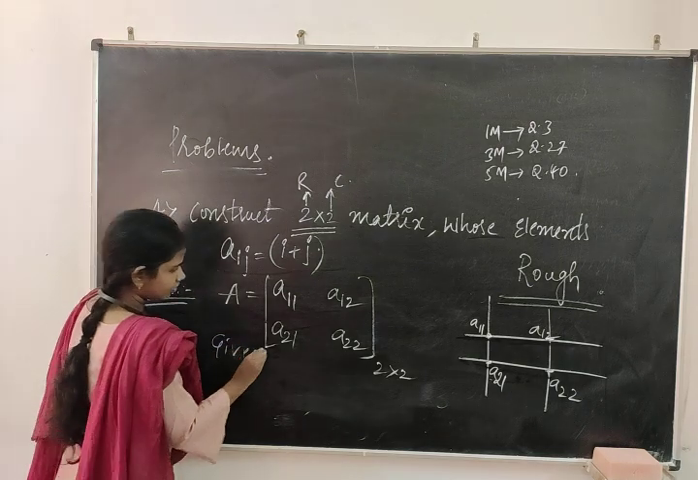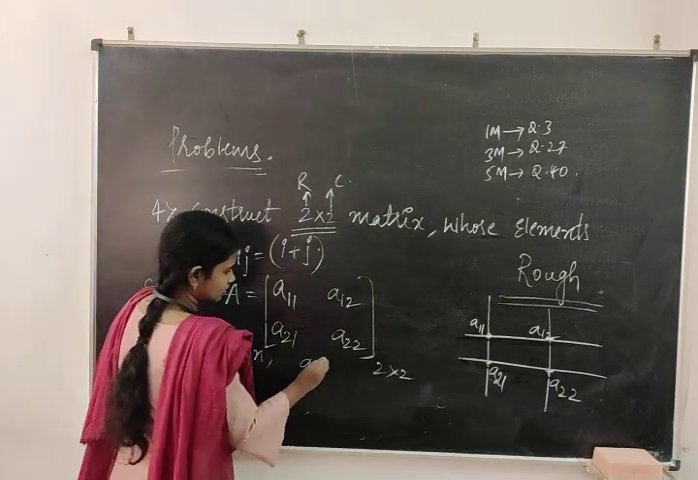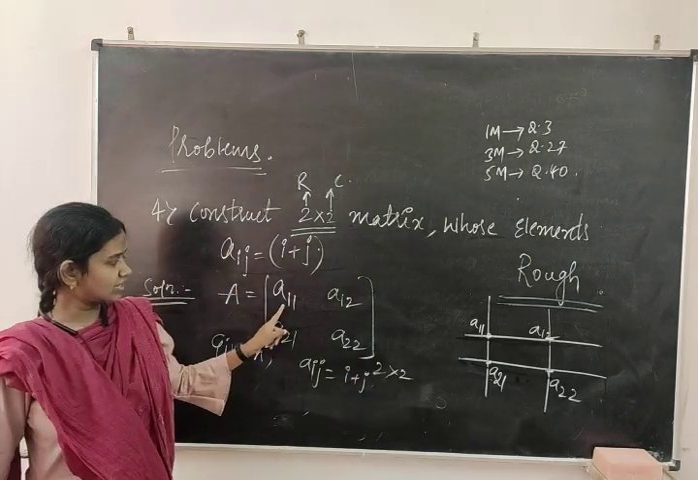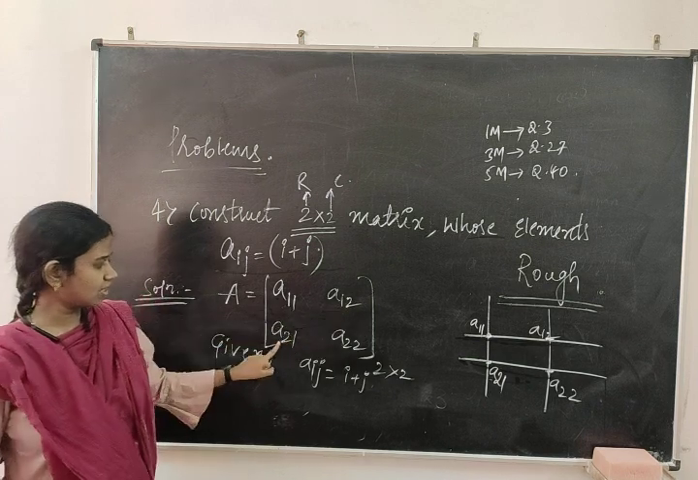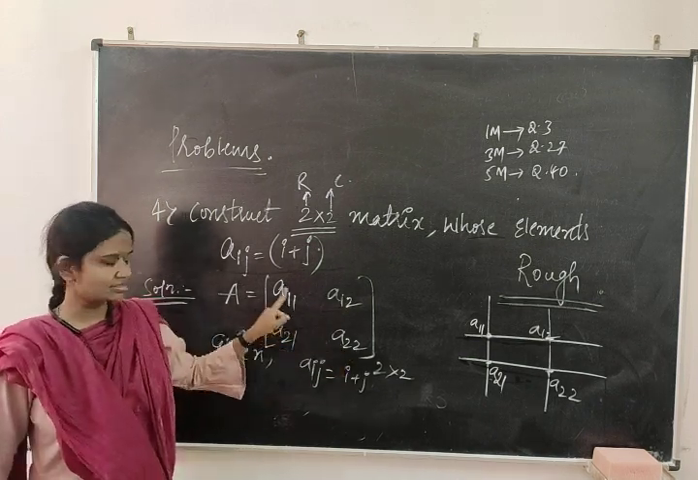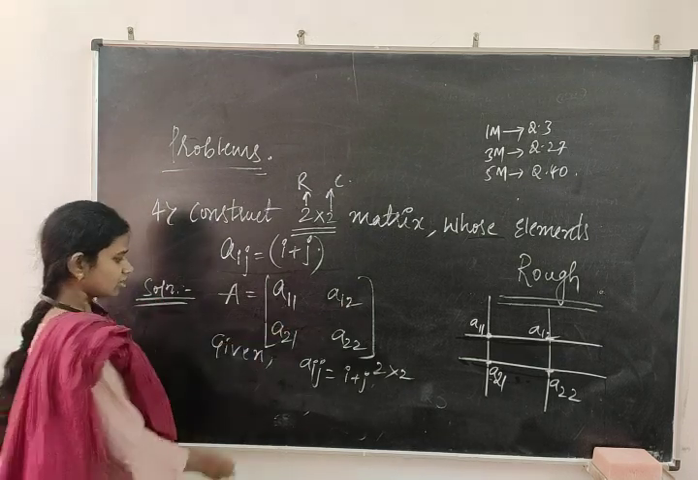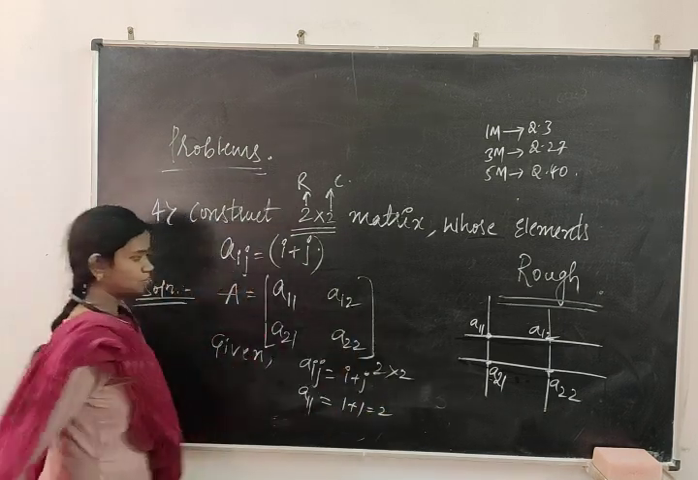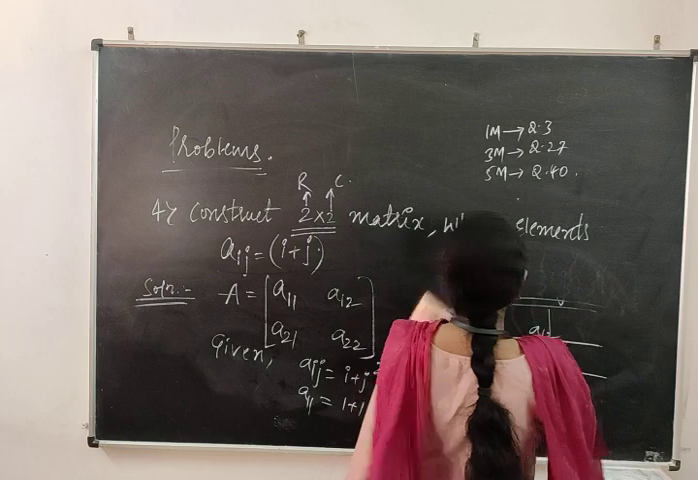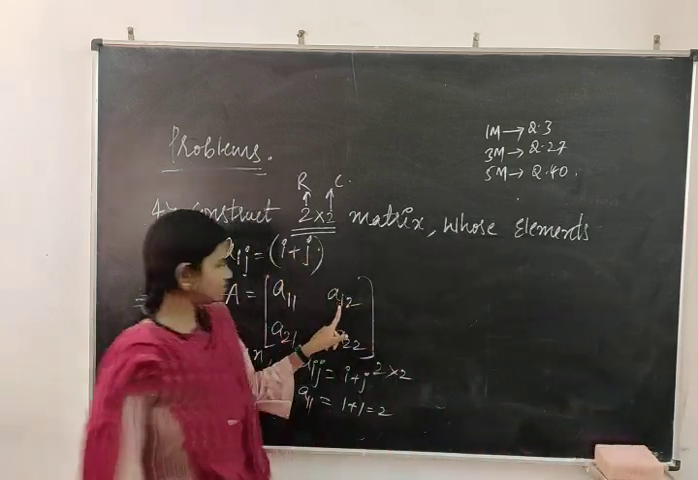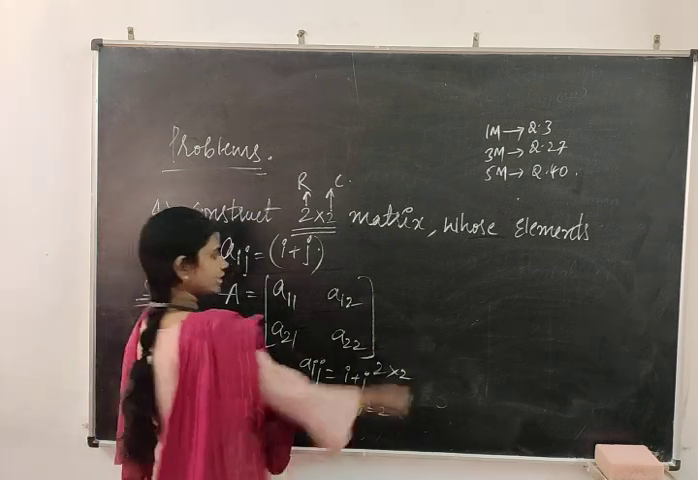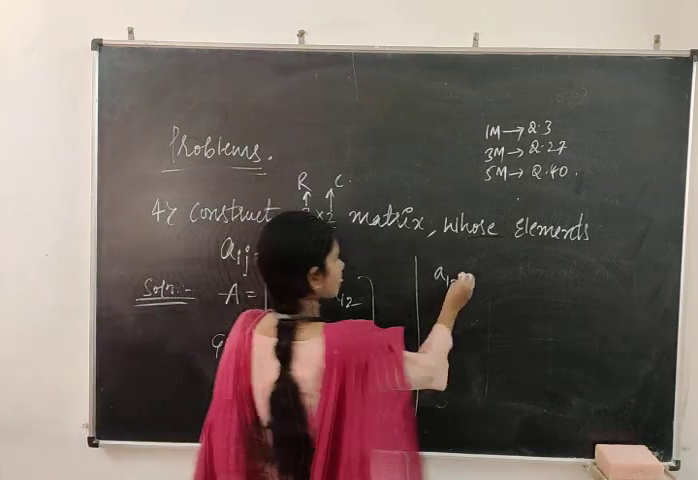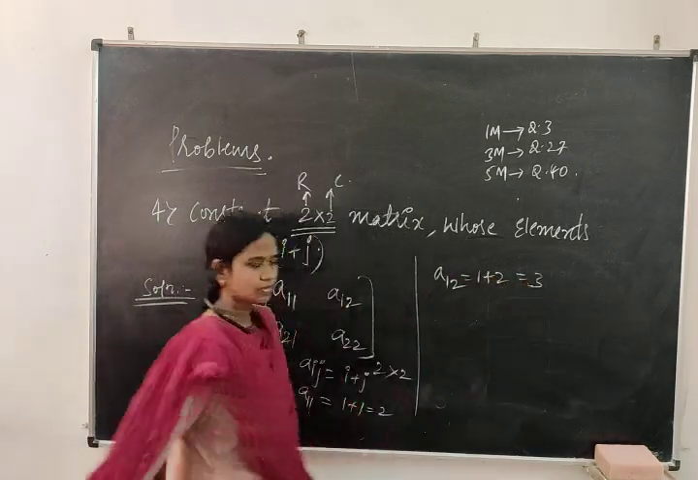Given: A suffix ij is equal to i plus j. So now whatever the values are, the first index indicates i, the second indicates j. Solve one by one. A suffix 1 1: 1 plus 1 which is equal to 2. First indicates i, second indicates j, and substitute in this. Next, A12: 1 plus 2 which is equal to 3.